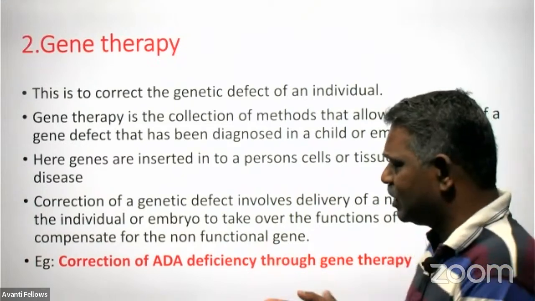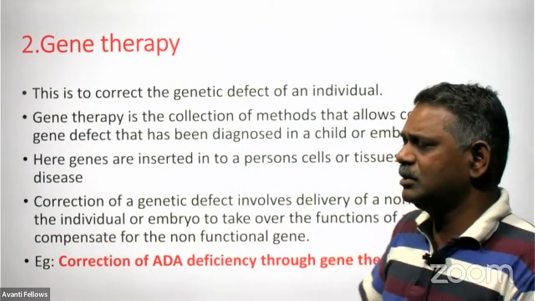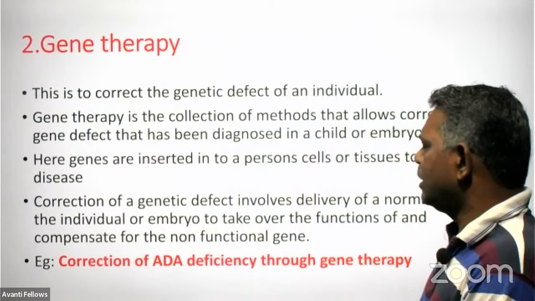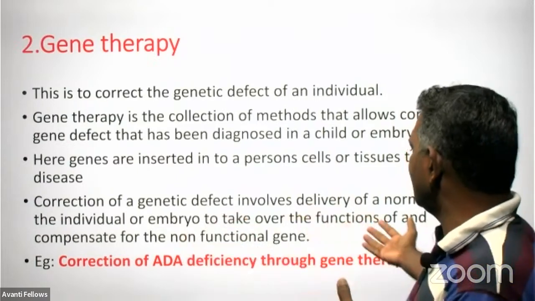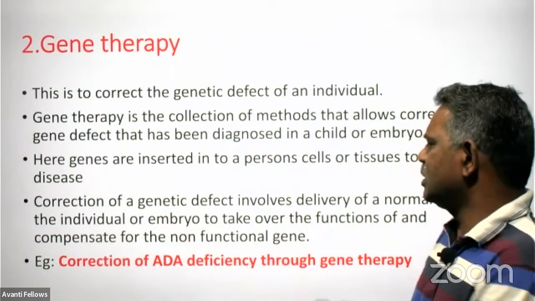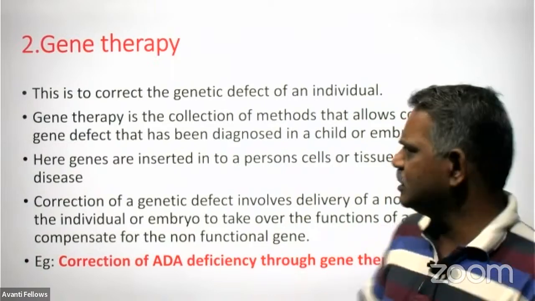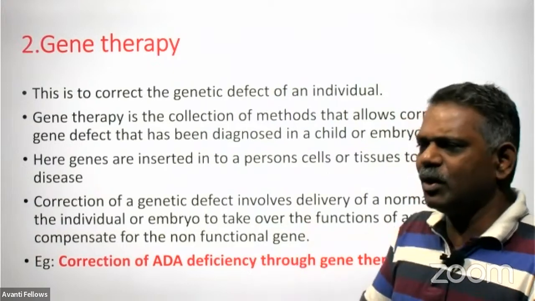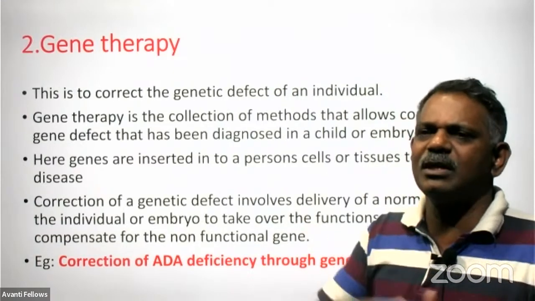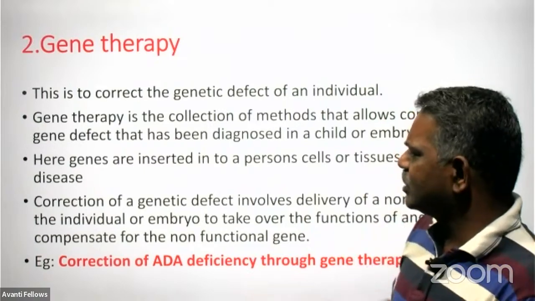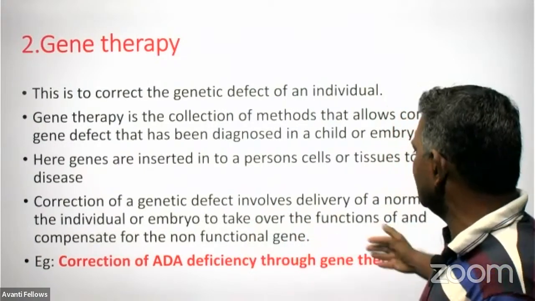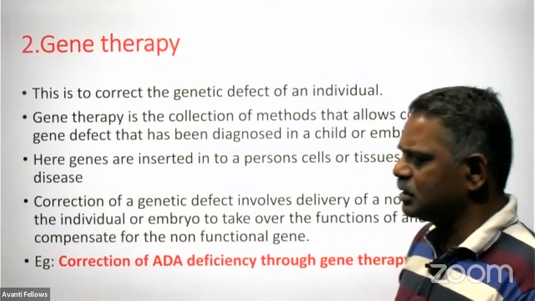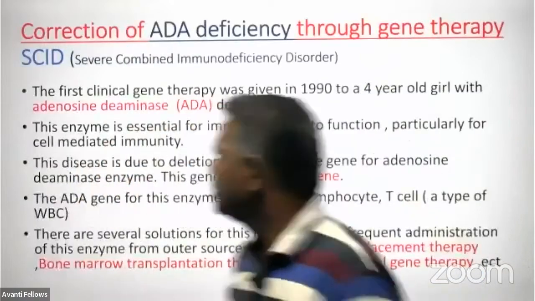We can correct this by giving a normal gene into the body of the individual or into the embryo. That newly introduced gene will take over the functions and compensate for the non-functional genes. Suppose one gene is not functioning; in the embryonic stage itself, we can introduce a functional gene into the body, so that the introduced functional gene takes over the function and compensates for the non-functional gene. So this is the permanent solution for such diseases.